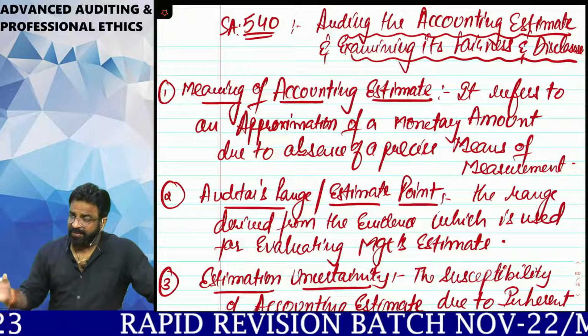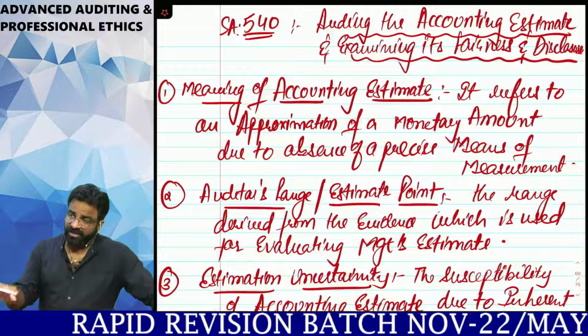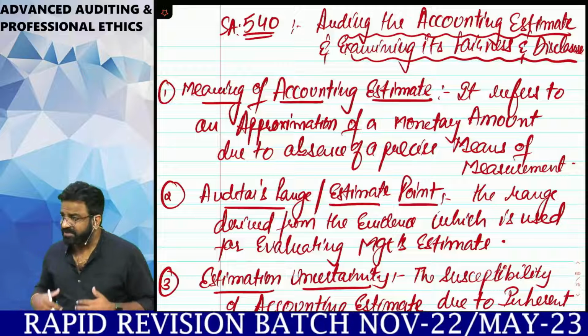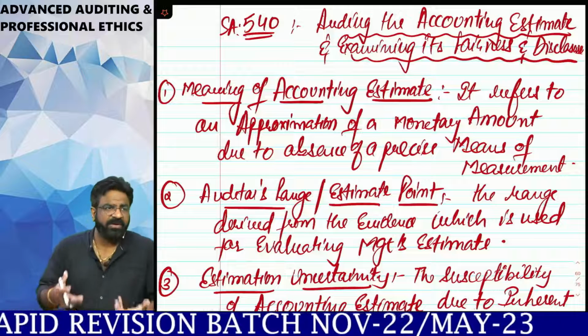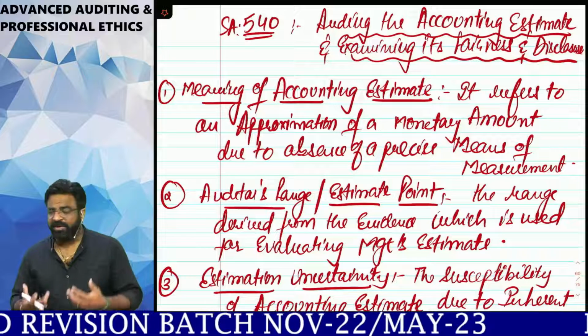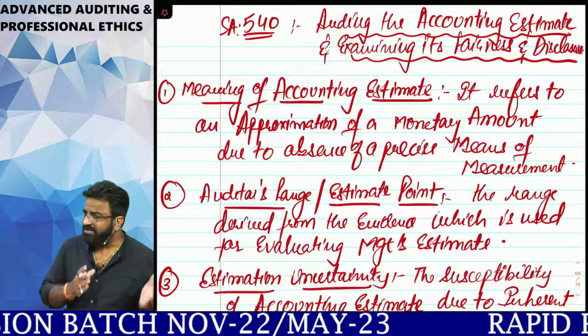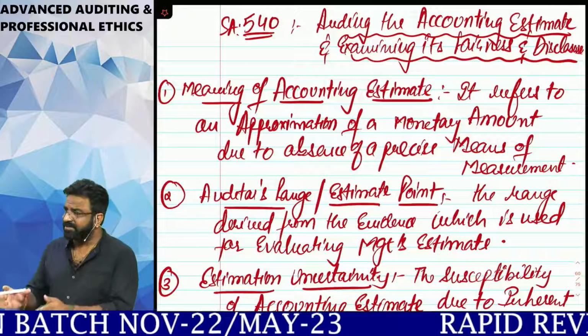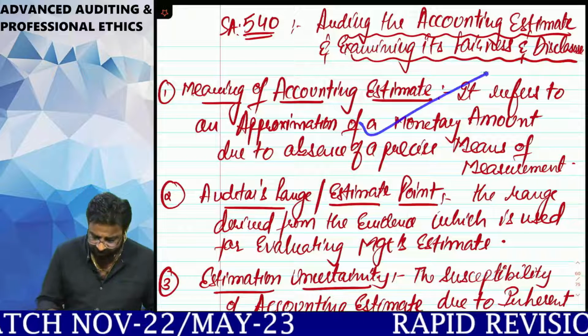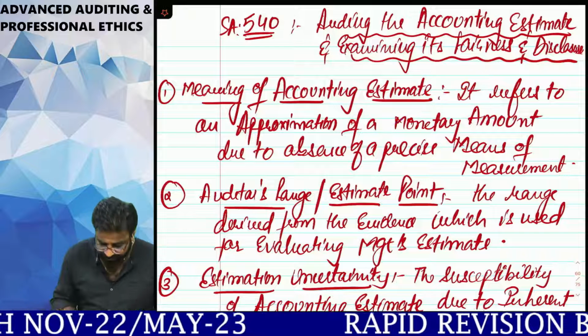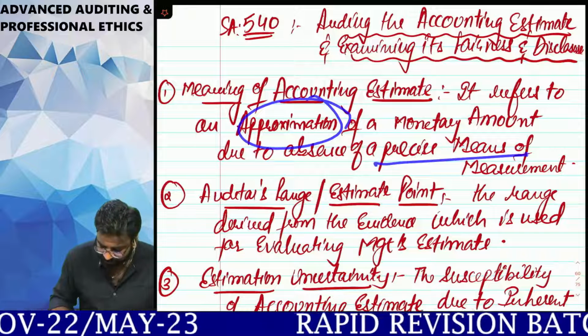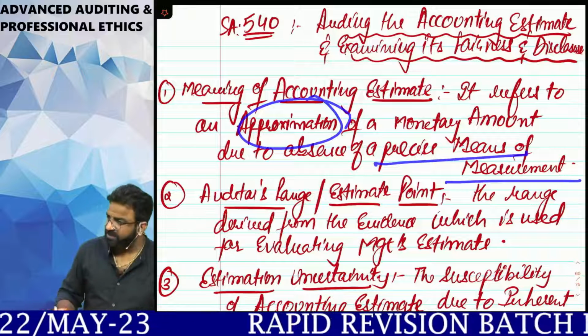Now, when the company does not know how much bad debts are actually going to happen, then obviously they will put in an approximated figure only. So, approximation of any particular item without the presence of any precise means of measurement, that is called what? Accounting estimation.